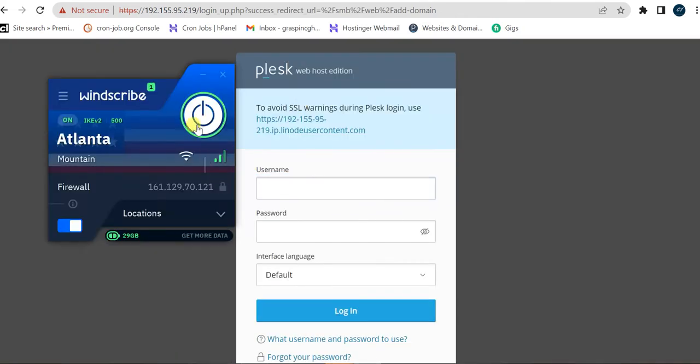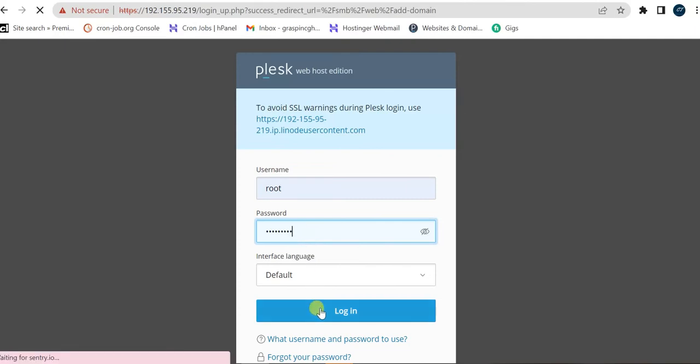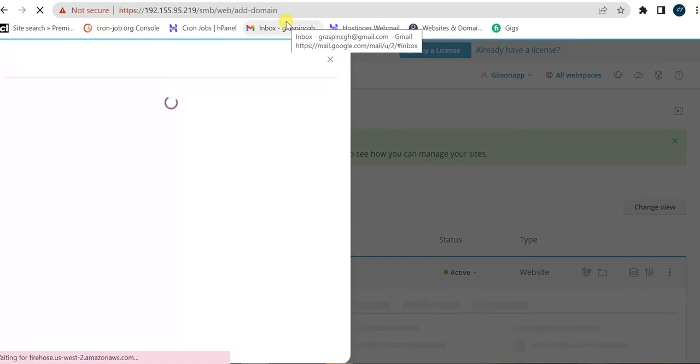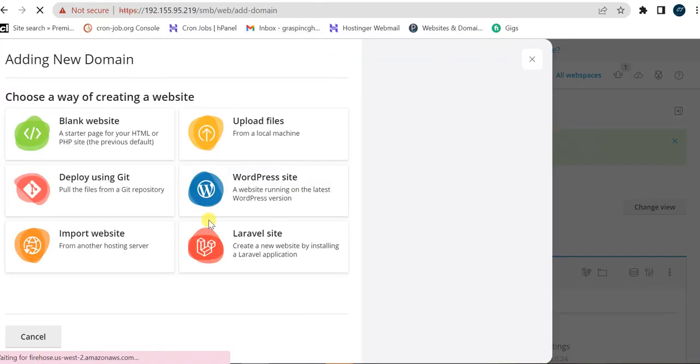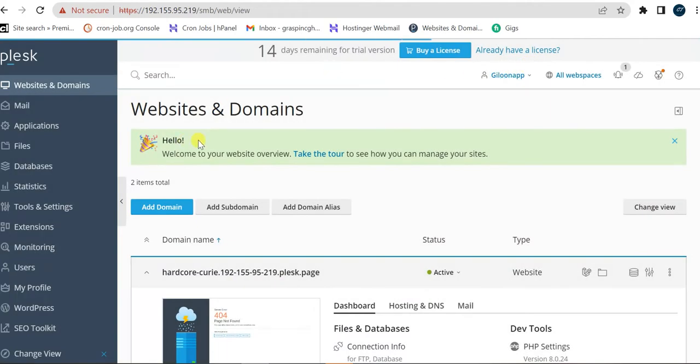Because of my VPN, that's why. Good. So if you want to create a WordPress site, upload files, start blank, deploy using Git, you can even import, and if it's a Laravel website as well.